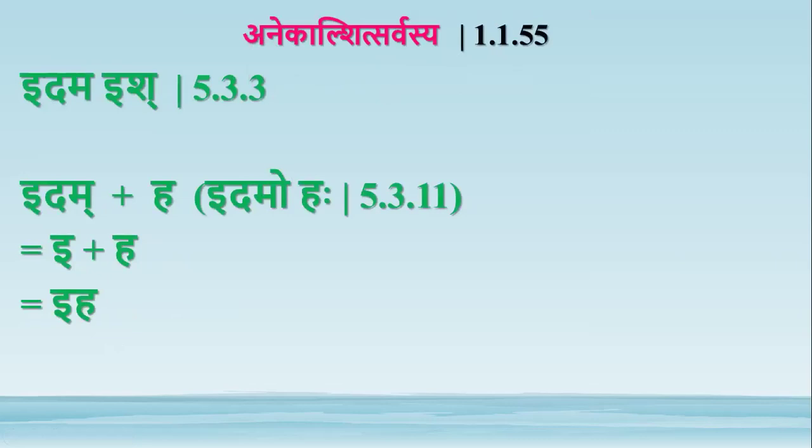By alontyasya, the adesha comes in the place of the last al letter. By anekal shit sarvasya, if the adesha has more than one al letter, or even if it has one al letter but has shakara as it, then also the adesha replaces the complete sthani.